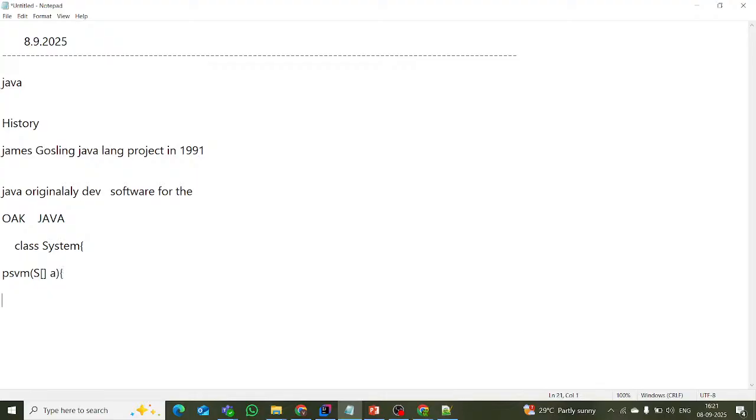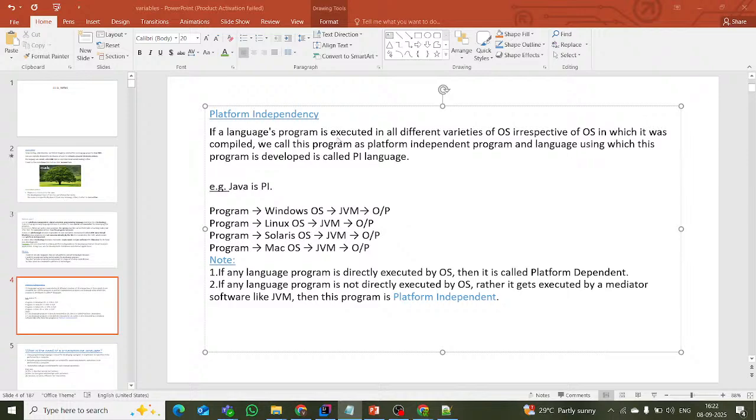In that you wrote a simple System.out.println statement, writing hi, and closed the line with a semicolon. After that close the main method, close the class. This is actually one simple class. If you write this class, what is the point? Java is platform independent, right?